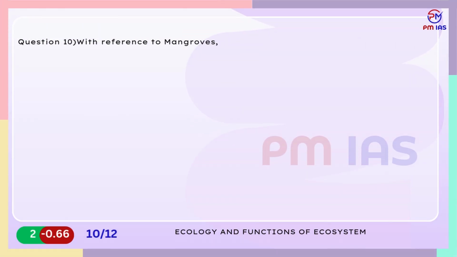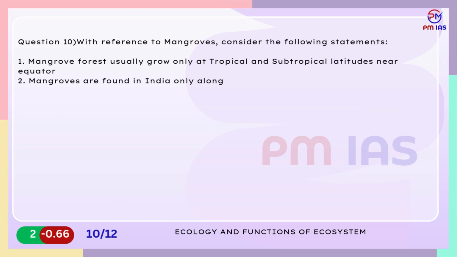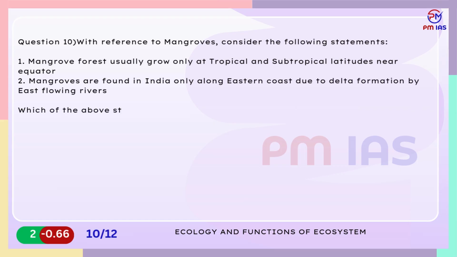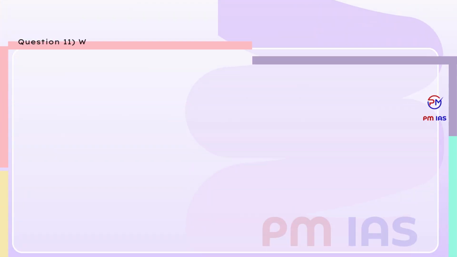Question 10. With reference to mangroves, consider the following statements. 1. Mangrove forests usually grow only at tropical and subtropical latitudes near equator. 2. Mangroves are found in India only along eastern coast due to delta formation by east-flowing rivers. Which of the above statements are correct? A. 1 only. B. 2 only. C. Both 1 and 2. D. Neither 1 nor 2.